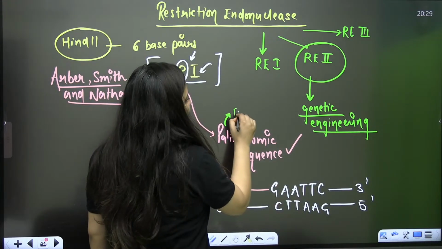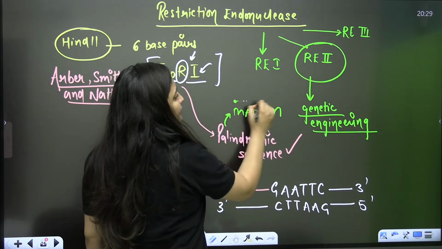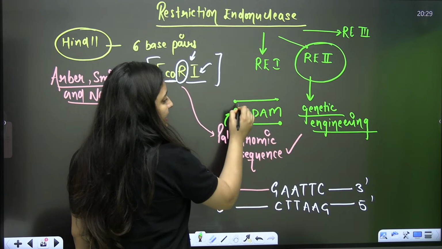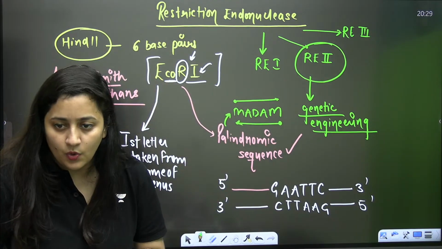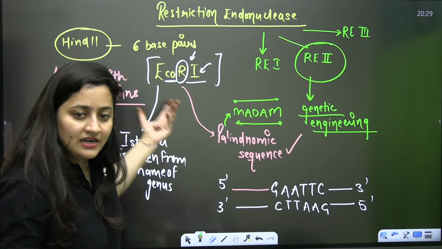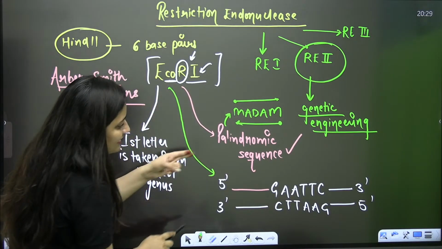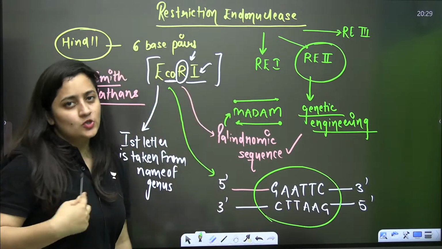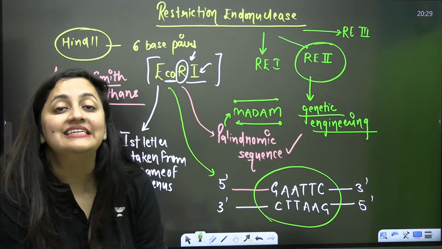Like the word madam: if you read it from this side to this side, you get the same spelling, and if you read it from the other side, again you get the same spelling. That is what a palindrome is. EcoRI recognizes this particular sequence, GAATTC.